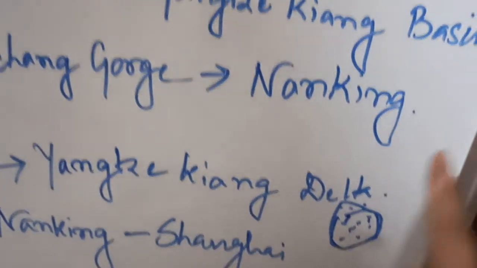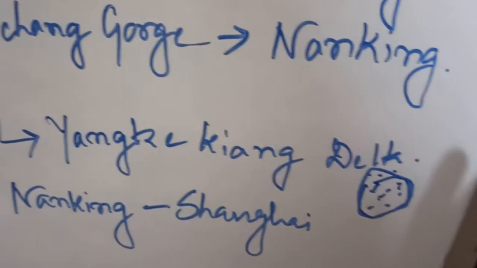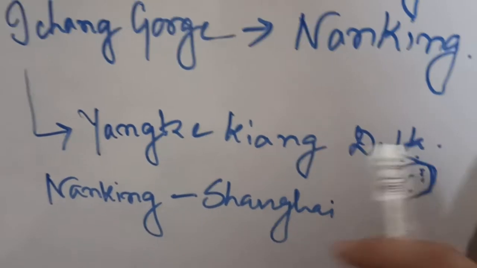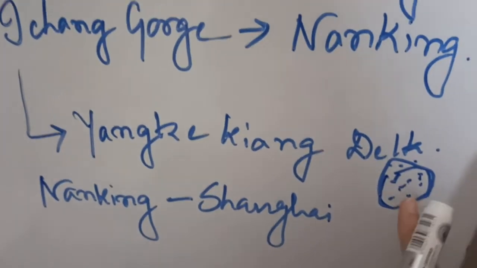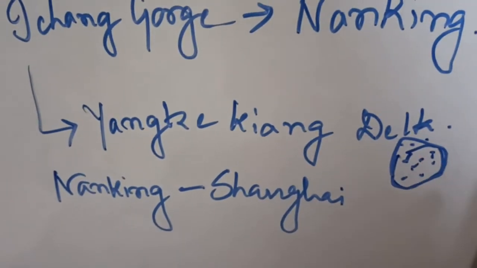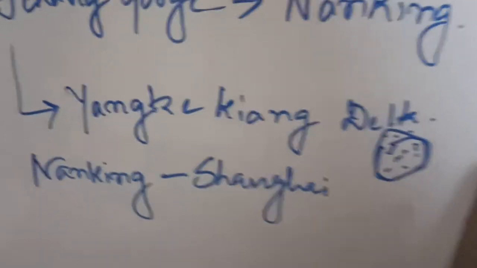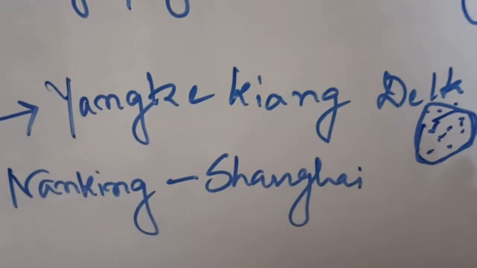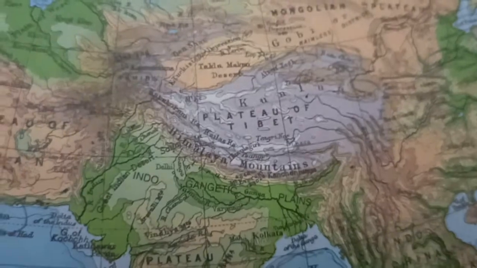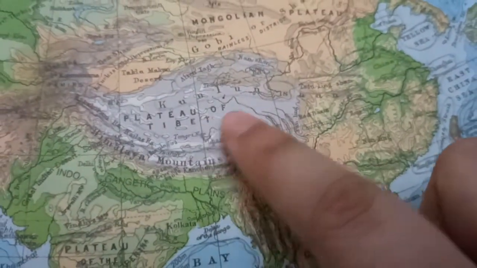The delta forms at the lower course of the river. Why? Because in this lower course the energy of the river reduces, and as a result it starts depositing sediments. When it deposits the sediments, it forms certain landform features, and we call these features the delta. The lower course of the Yangtze Kiang Basin is called the Yangtze Kiang Delta, and its extension is from Nanking to Shanghai.